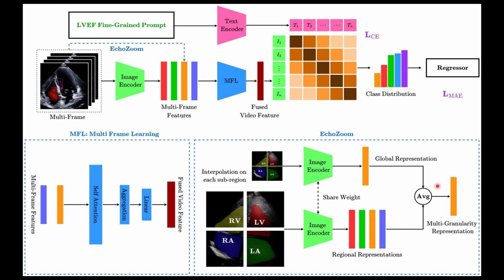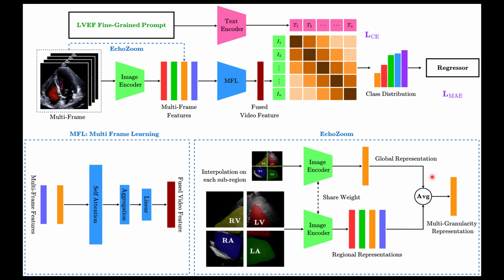On top of this, LVEF prediction is treated as an ordinal regression problem. Coarse classification first, then fine-grained regression, because learning relative order before exact values is simply more stable with limited data.